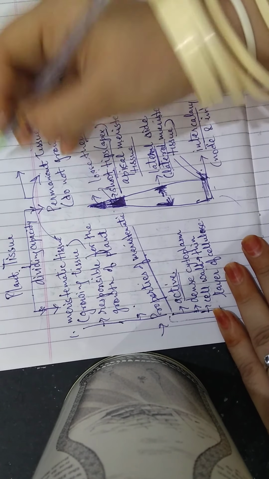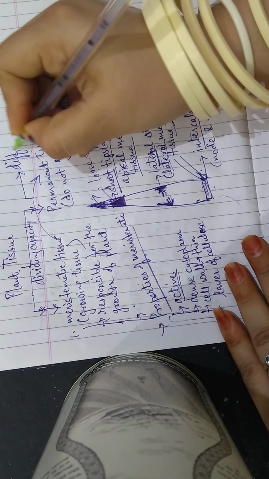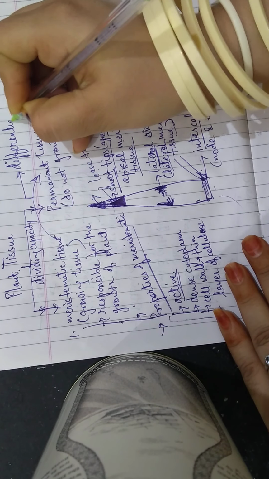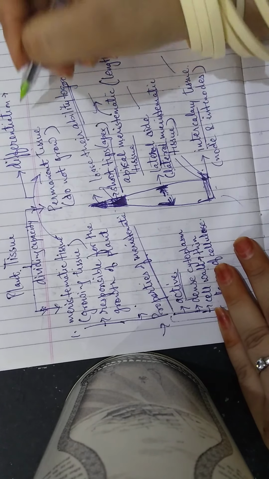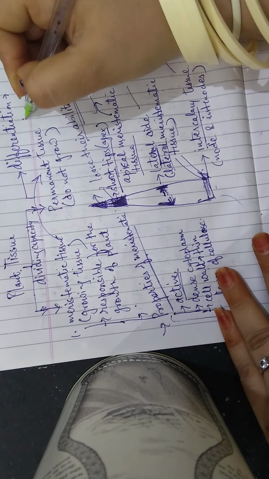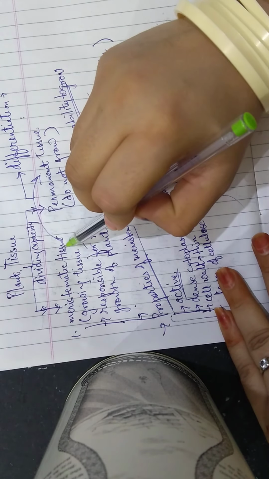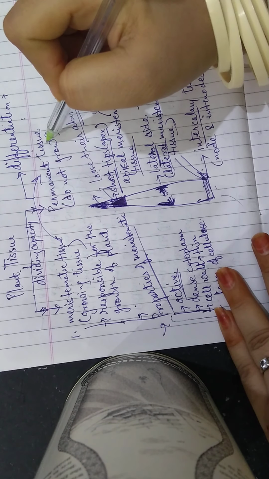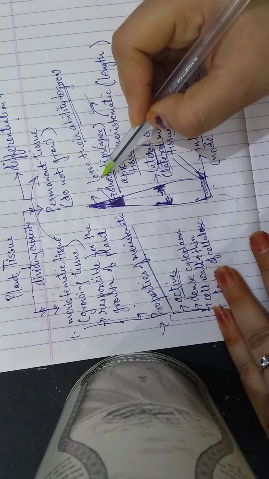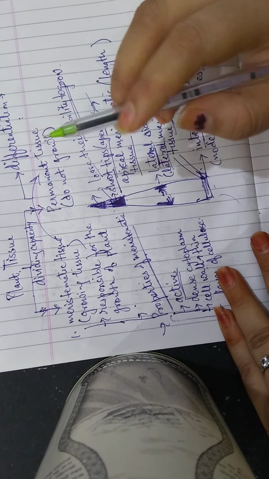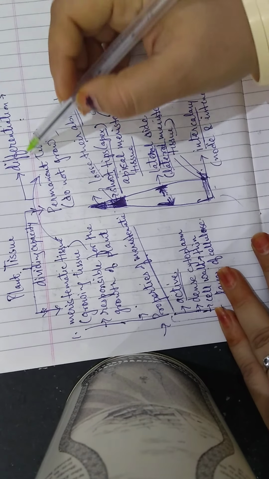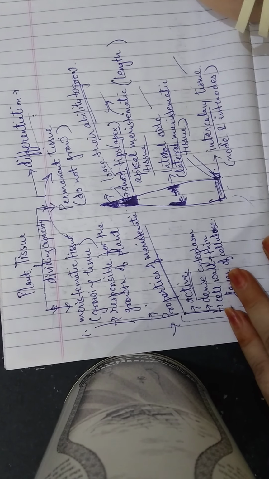This process is known as differentiation. So what is the definition of differentiation? Differentiation is the process of conversion of meristematic tissue into permanent tissue when the meristematic tissue cells lose their ability to grow and attain a specific function. This process is known as differentiation.